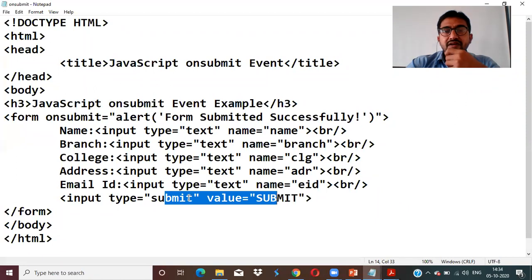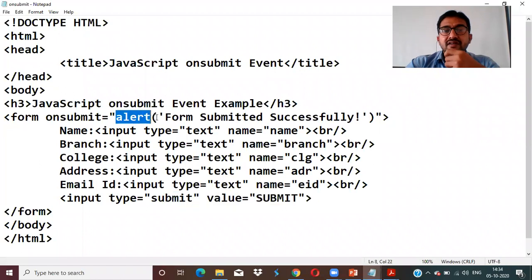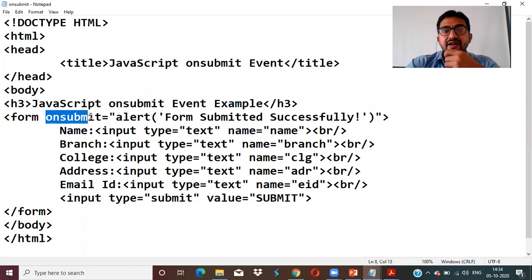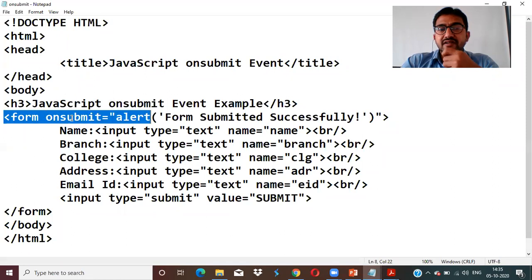Now, when an event triggers, who will handle that? JavaScript is handling over here. So onsubmit is an event handler. When you click on the submit button, automatically it will be triggered. Like onclick, when you are clicking on a particular HTML element, it automatically calls a function. In the same fashion, how does it know whether you clicked on the submit button? That will be taken care of by the event, that is the onsubmit event.